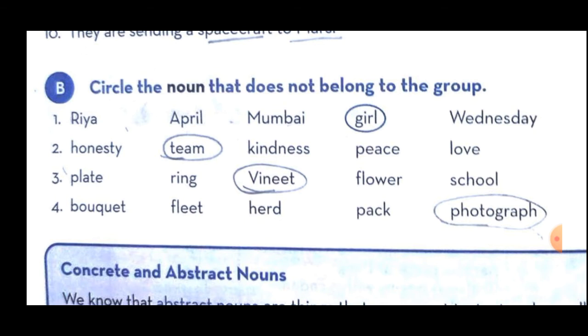Okay, now see the last one. Fourth: bouquet, fleet, herd, pack, photograph. Now here all these words are which type of nouns? Collective. Bouquet, fleet, herd, pack, all these are collective noun, but only one is common noun, which is that? Photograph. Okay, so we have to circle the word photograph.